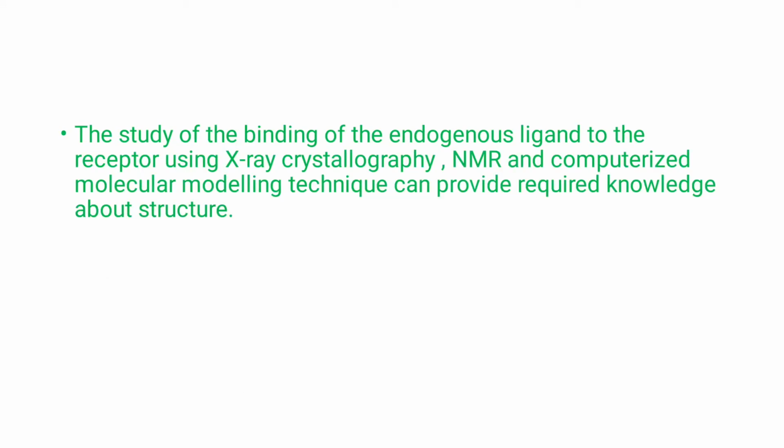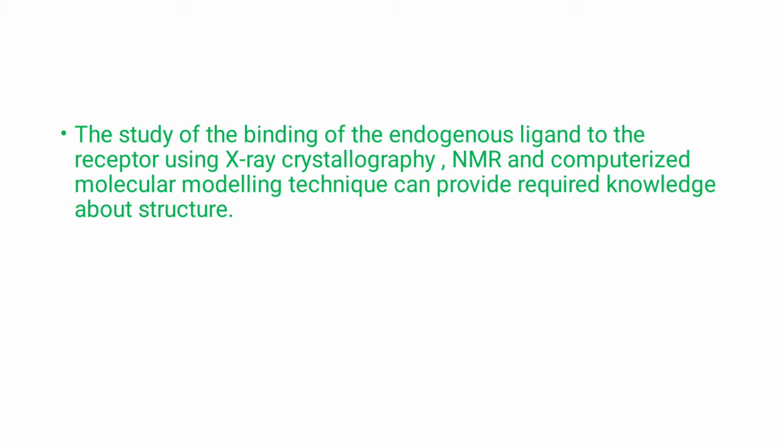The study of binding of the endogenous ligand to the receptor can be done by using X-ray crystallography, NMR, and computerized molecular modeling techniques, which can provide the required knowledge about the structure of the endogenous ligand. In this way we can get the structure of the endogenous ligand, and with the help of that structure we can synthesize different analogs and investigate which analog is actually working better.